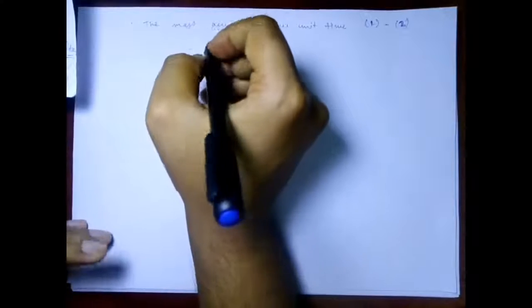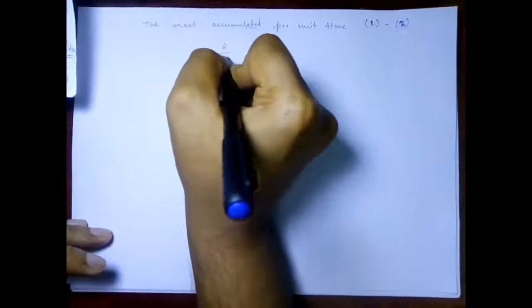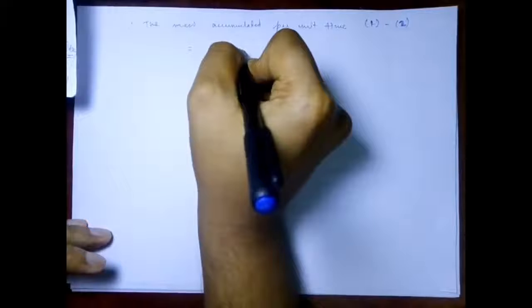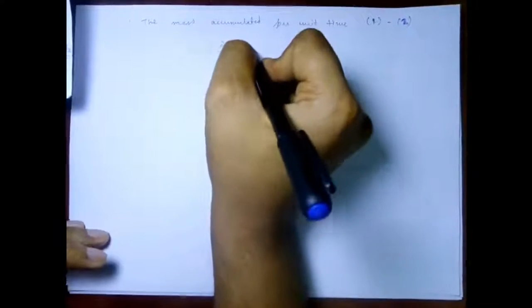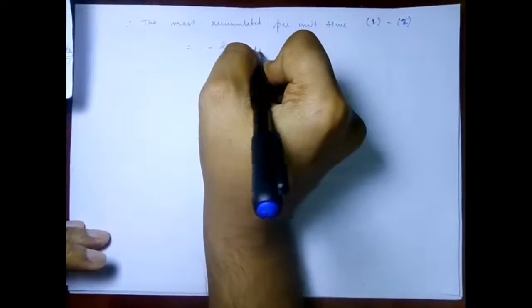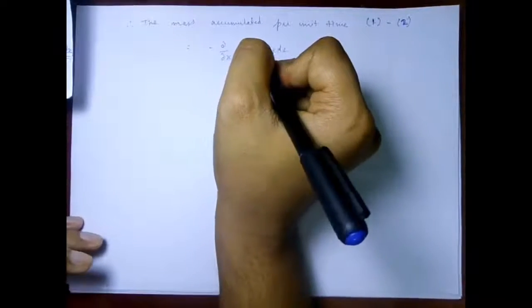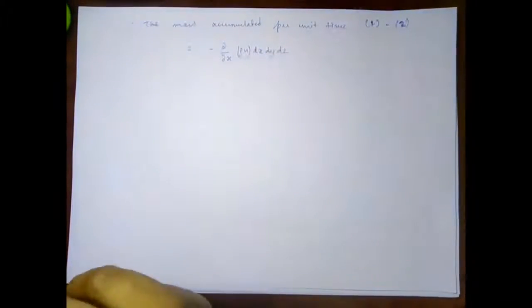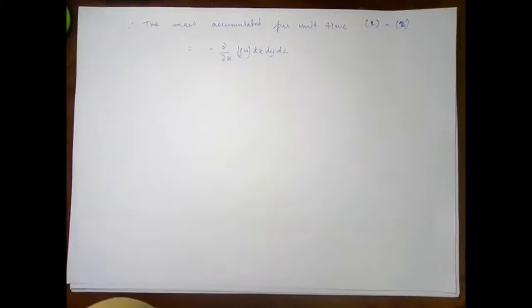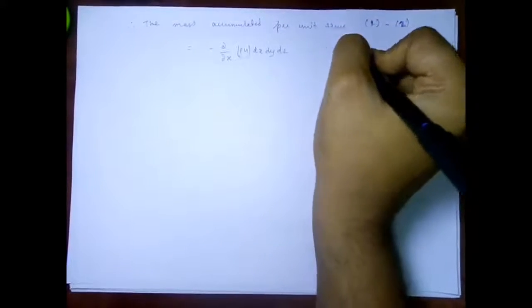So it will be minus del upon del x of rho u, dx dy dz, taking dx dy dz outside the parenthesis, and suppose we have the difference of the mass flow. Now just consider that this is equation 3.